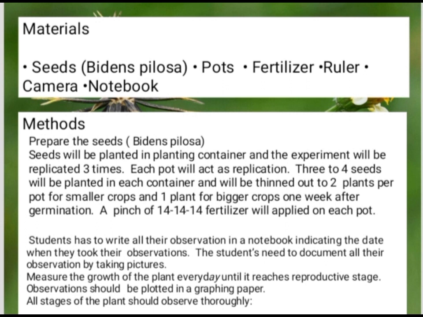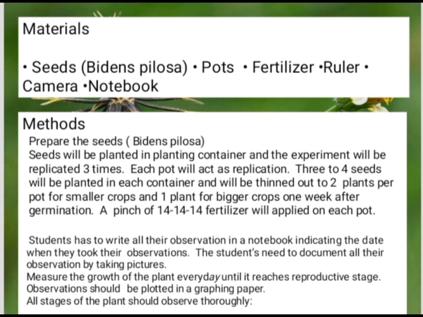For the methods, first is to prepare the seeds. Seeds will be planted in planting containers and the experiment will be replicated 3 times. Each pot will act as a replication. 3 to 4 seeds will be planted in each container and will be thinned out to 2 plants per pot for smaller crops and 1 plant for bigger crops 1 week after germination. A pinch of 14-14-14 fertilizer will be applied on each pot.